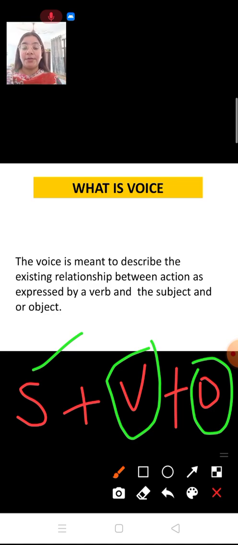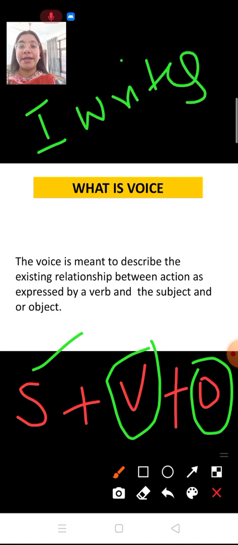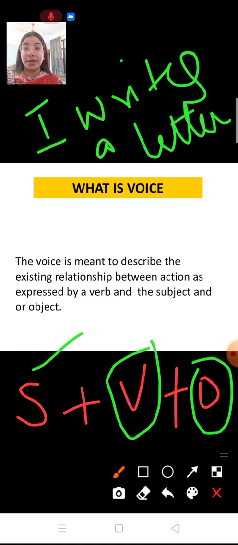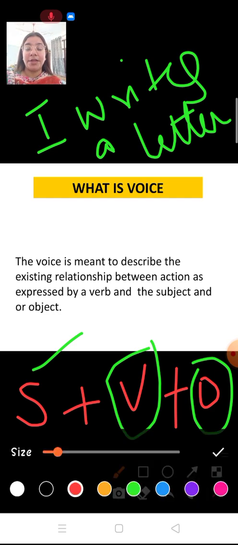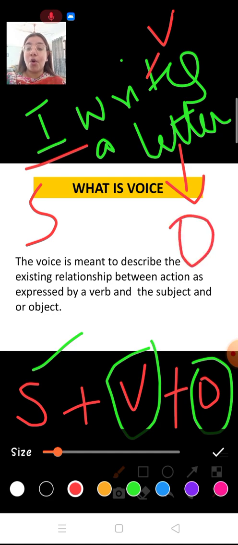Let me write that. I write a letter. Now you can see that I here is your subject. Write is your verb because you are writing something. And what action the subject is doing, he is writing a letter, that becomes your object.